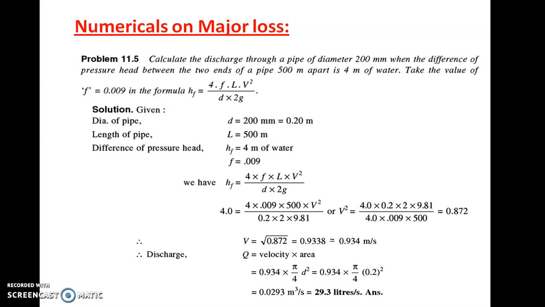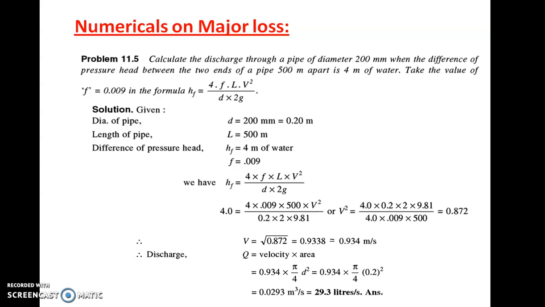Now it is a very simple problem. In this problem, first write down the given data. Small d is equal to 200 millimeter, 0.2 meter. Capital L, the length of pipe, is 500 meter. Difference of pressure head, that is loss of head, is given. HF is equal to 4 meter of water. And small f is equal to 0.009. So we have the formula HF is equal to 4FLV square upon 2GD.